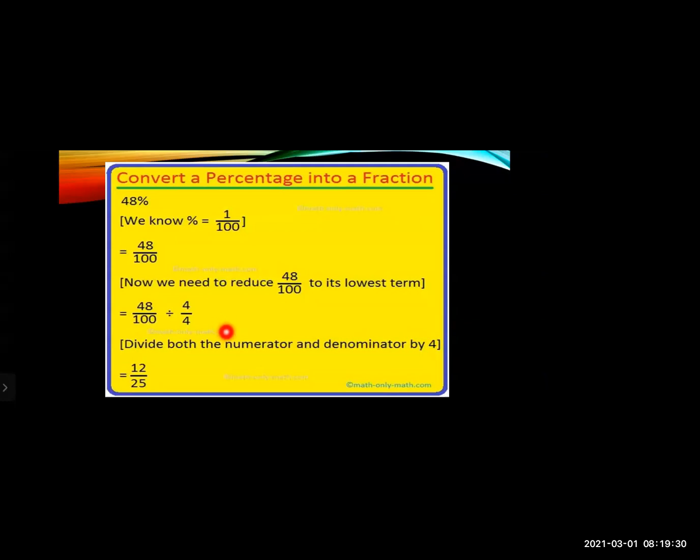You cannot change the number in numerator and change the number in denominator. The first thing you have to see is that you have to divide both numerator and denominator by the same number. Then the answer when you divide it, you will get 12 by 25, means 12 upon 25.